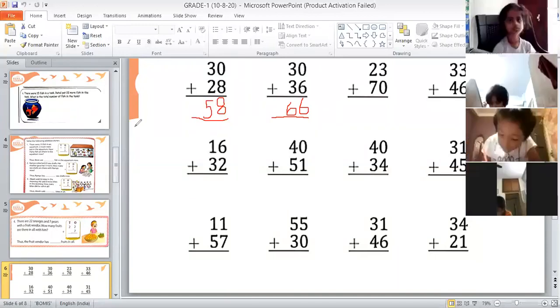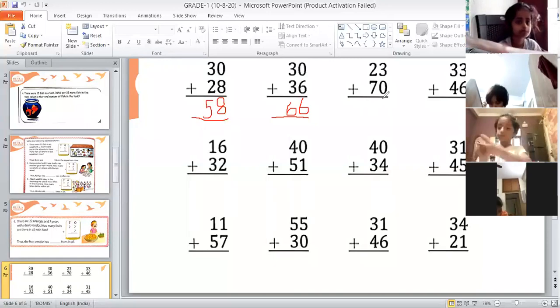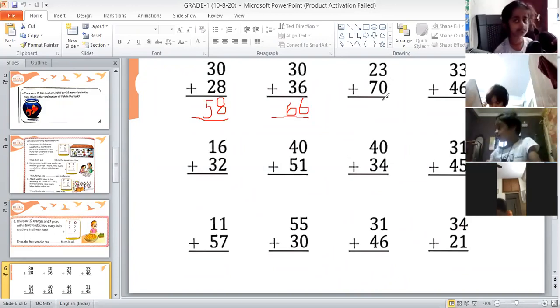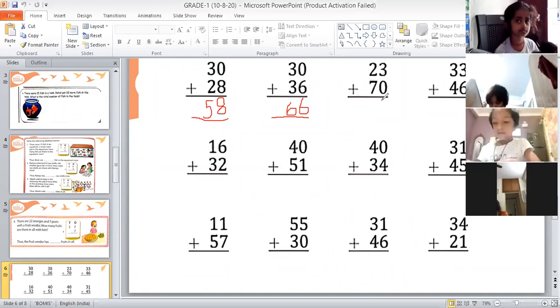Okay. Now next question. Tanvi Sri, read this question. Third question, what is that question? 23 plus 70. Very good. This is 23 plus 70. Okay, Tanvi Sri, now tell me 3 plus 0, how much? 3. Yes, very good. So children, 3 plus 0 is 3.